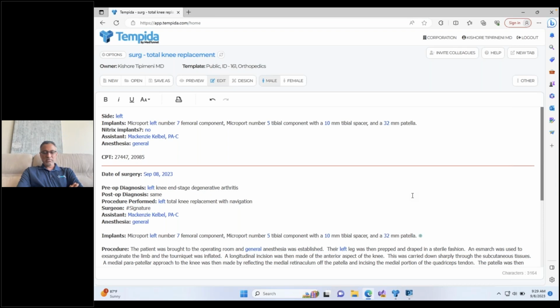Okay. I'm getting a couple of questions outside the chat, actually through my messages, and one of them is, what is required to train or set up the Tempida autopilot, and how long does that take? That's probably about a 1-hour process. What's required is we come into your office, see what your current workflow is, and then basically train the autopilot to emulate that workflow. Depending on the size of the workflow and number of clicks, I'd say that's around a 1-hour process.